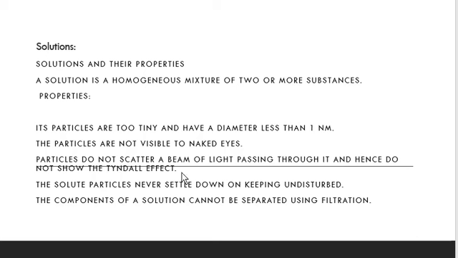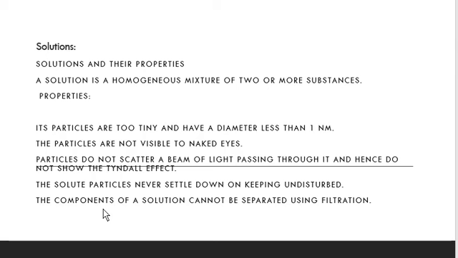You have studied in 8th class also, in forest areas, you can see under the trees, the light gets diverged in different directions. That is called Tyndall effect, right? The solute particles never settle down on keeping undisturbed. If you keep that solution, right, the solute particles will not be settling down at the bottom. If we dissolve sugar in water, right, salt in water, and keep that undisturbed for a while, you will not see anything get settled down at the bottom. So that is a property of solution, right?